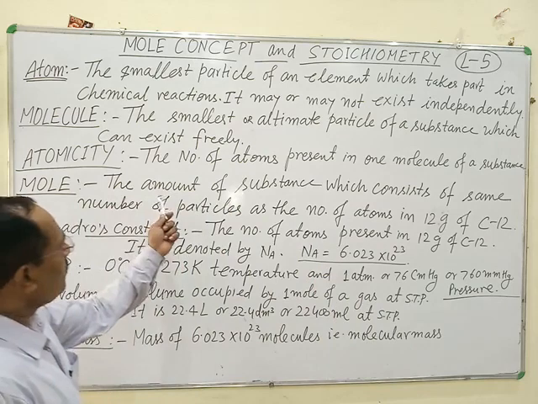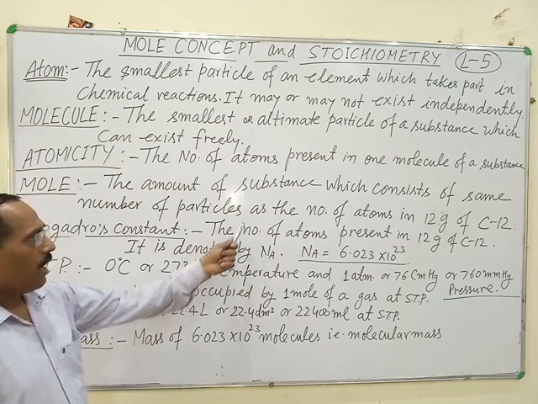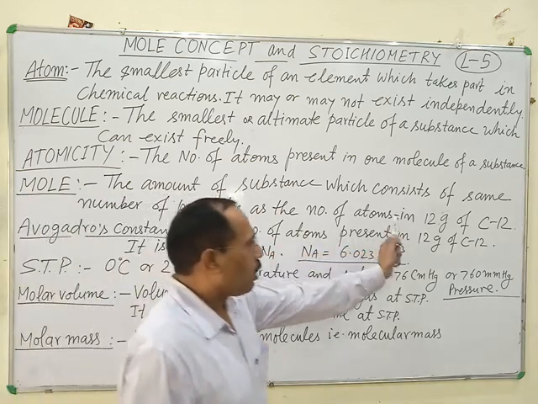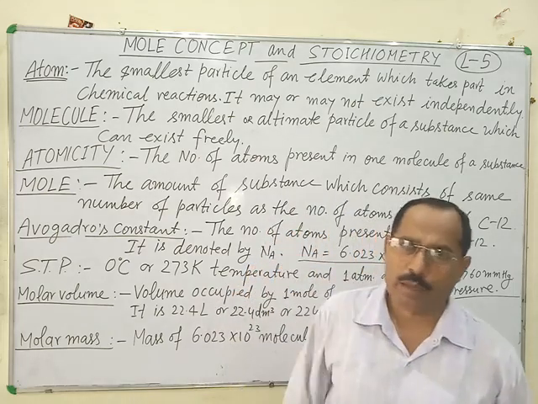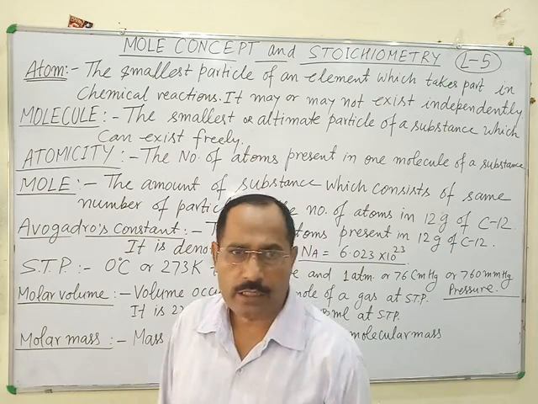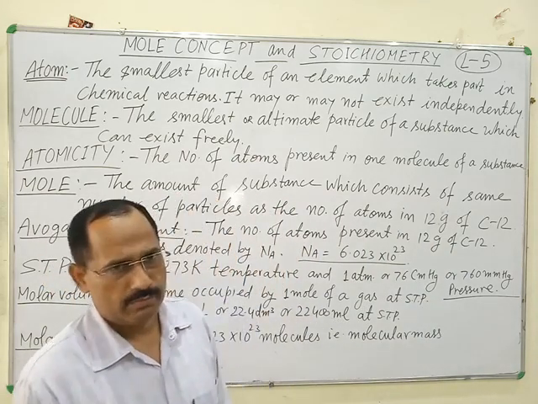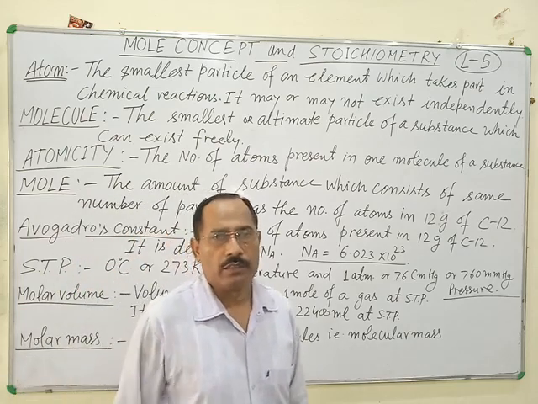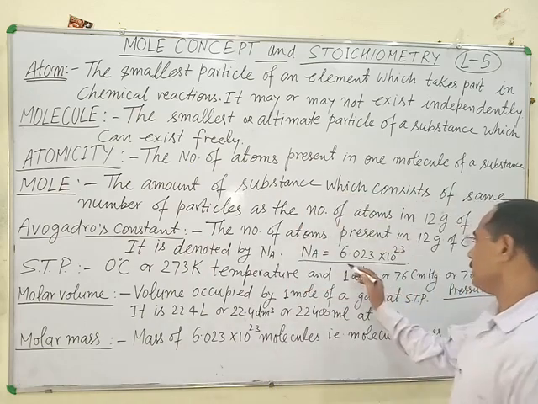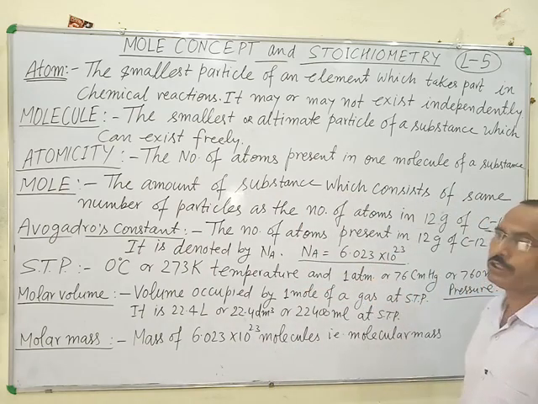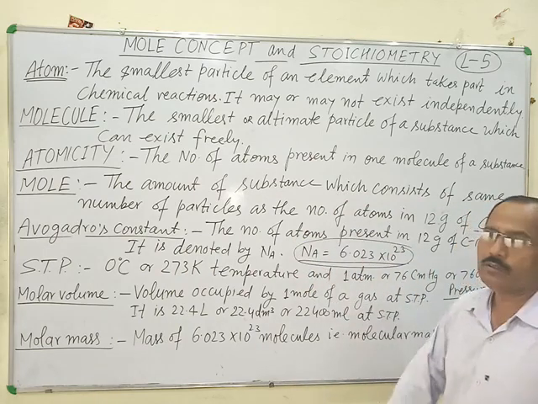That's why the amount of substance which consists of the same number of particles as the number of atoms in 12 grams of C12, the total number of carbon atoms present in 12 grams of carbon, is known as 1 mole. In 12 grams of carbon, the total number of carbon atoms is equal to 6.023 × 10^23. This is the value of 1 mole.